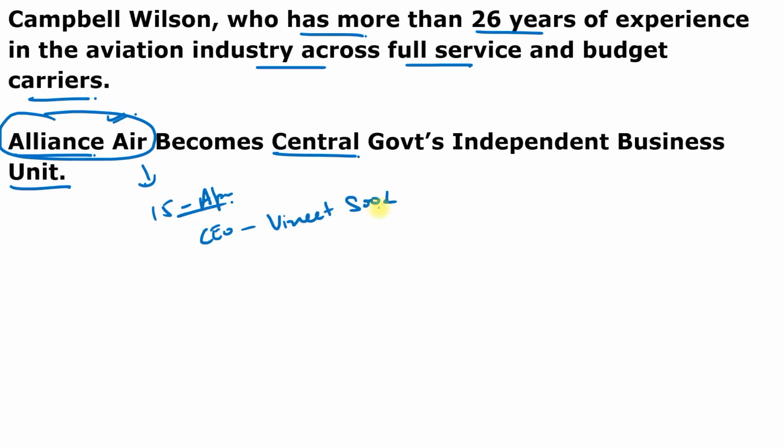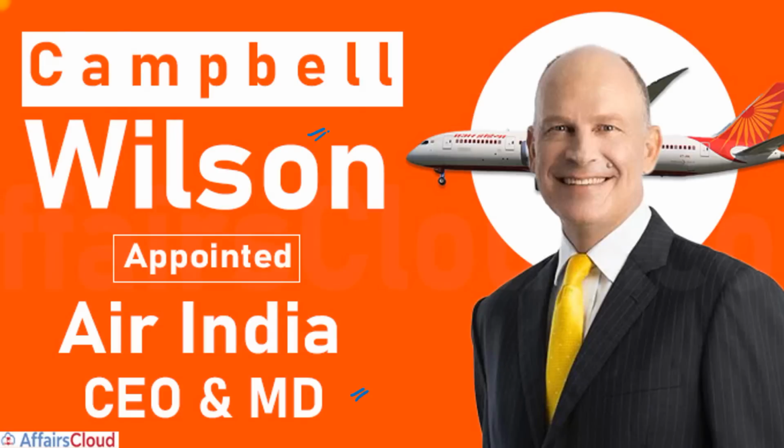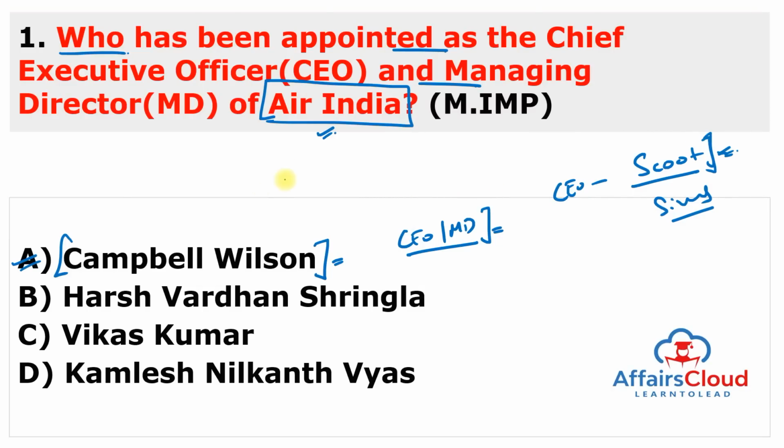Vineet Sood. And Alliance Air was an erstwhile part of Air India prior to its disinvestment, because earlier this was part of Government of India's Air India airline, but now Air India becomes a private airline, but only Alliance Air will function as an independent business unit under the Government of India with an immediate effect of 15th of April 2022. You can also remember Air India Chairman Natarajan Chandrasekharan or N.